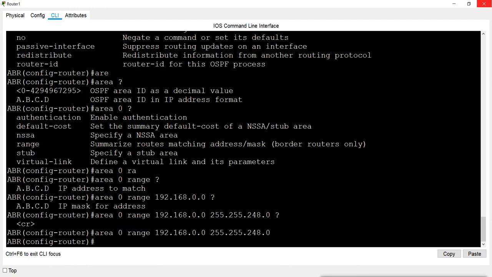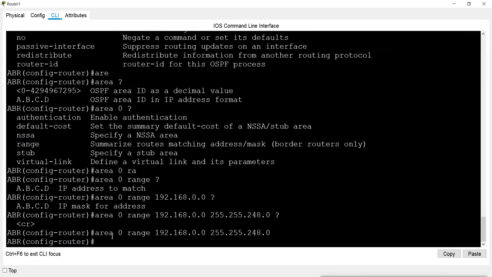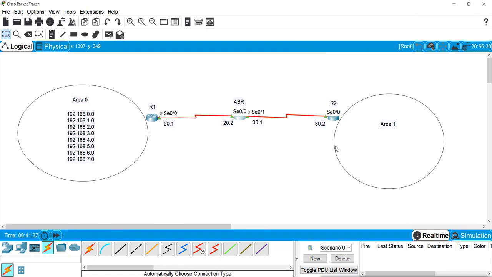Same as if you want to summarize this area, all the networks from this area you will first calculate on paper, get the summarized address, then go to the border router, and configure it like this. You will say area 1 range and then the summary address of your area 1. So this is summarization and also the benefit of wildcard bit. These are the extra features which we don't have in RIP or IGRP. We have route summarization, we have different areas to make routing efficient, and also we have the benefit of wildcard bit.